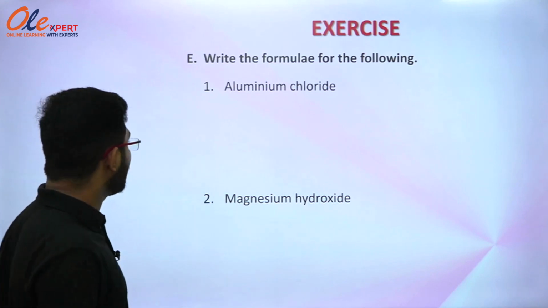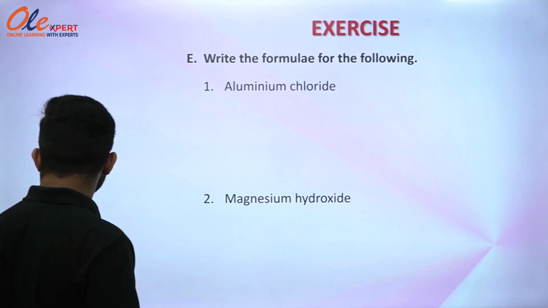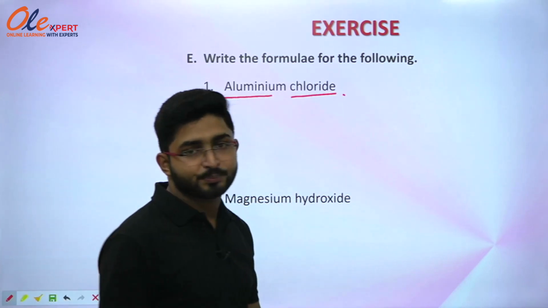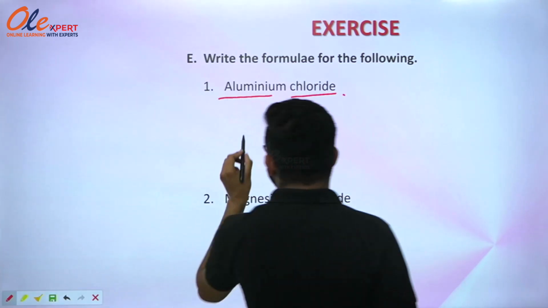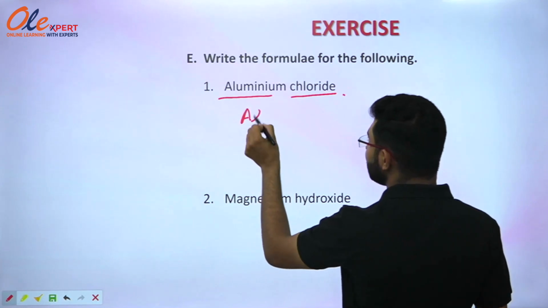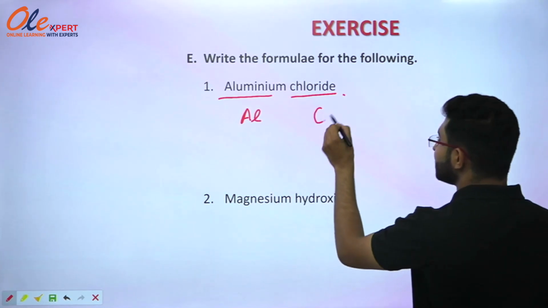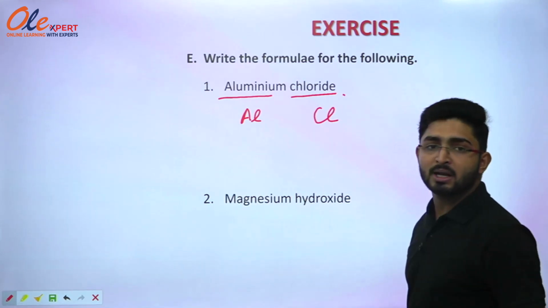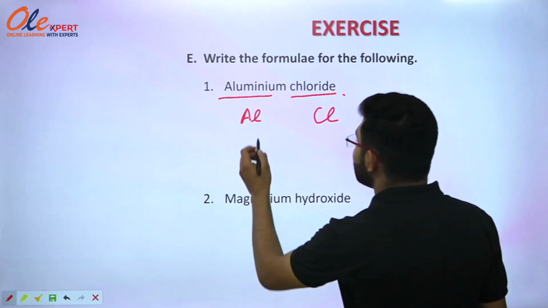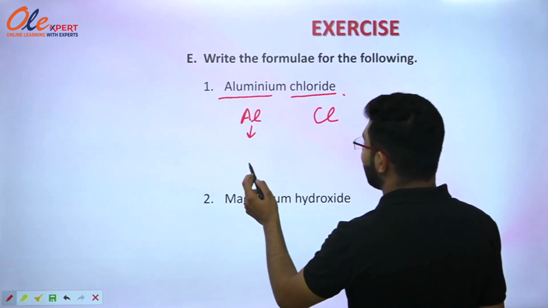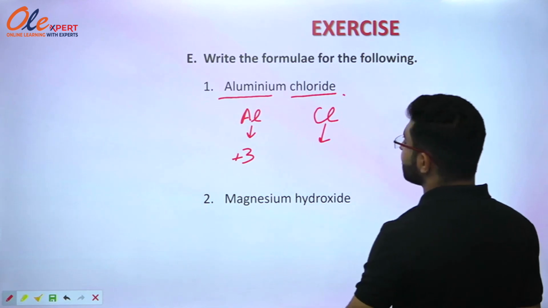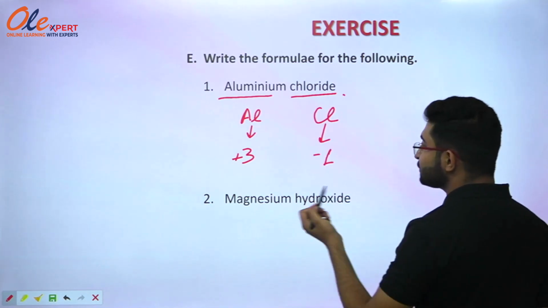Write the formula for the following. The first part says aluminium chloride. When we talk about aluminium chloride, firstly we have to write the symbol, that is Al, and the symbol for chlorine is Cl. Now you have to write the valencies of each and every element just down. So the valency for aluminium is +3 and the valency for chlorine is -1, or you can say charge also.